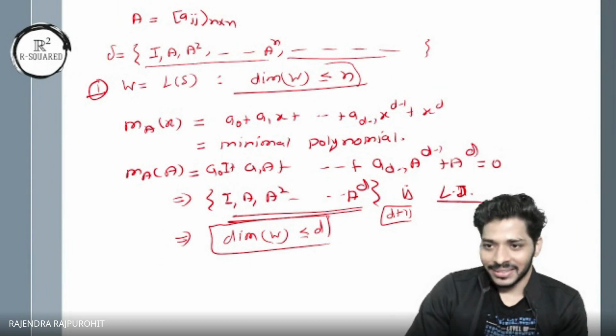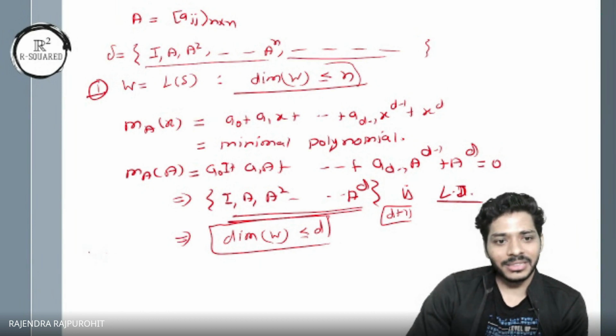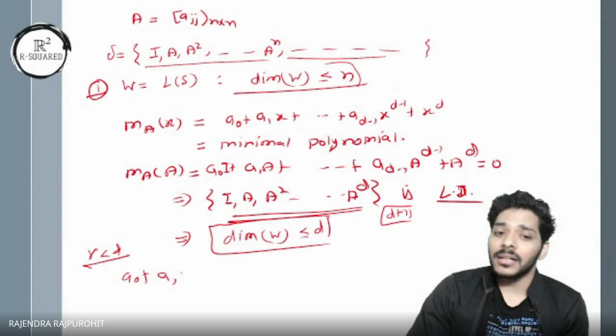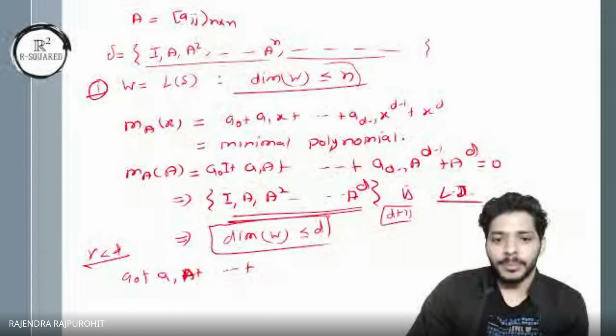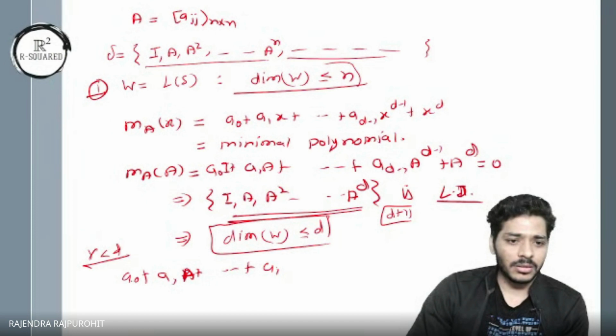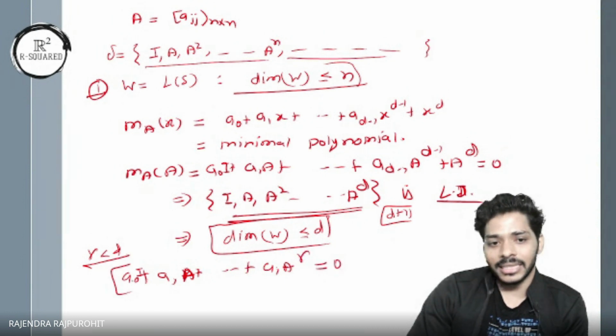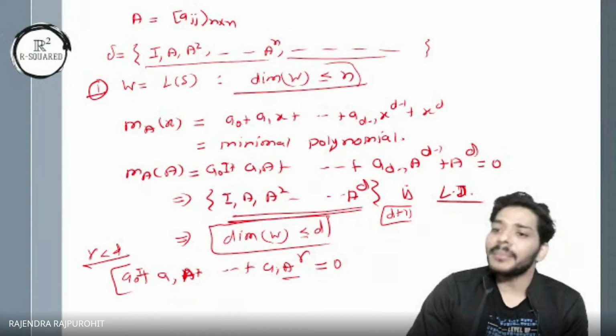Let's say it is. Okay, let I have some r less than d, and I have a naught I plus a1 A plus so on plus a r A to the power r equal to 0. That means that I'm getting identity, A, A square, up till A to the power r, an LD set.